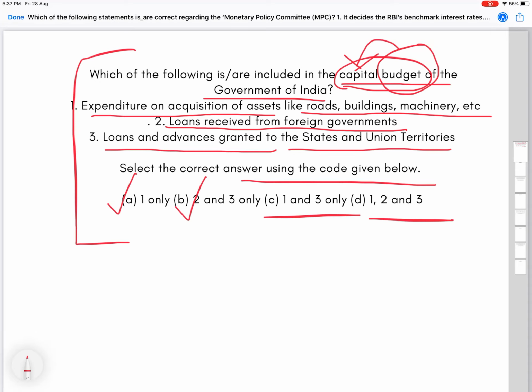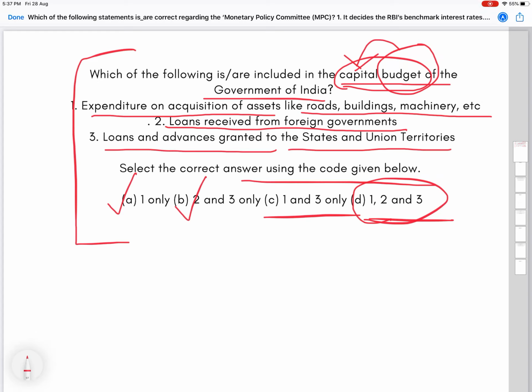So what is the capital expenditure and capital receipts? That's something that we already know. So based on this, answer becomes D, because capital expenditure is one thing and capital receipts is the second thing, and we are not gonna discuss what those are. Let's just stick to the statement asked.